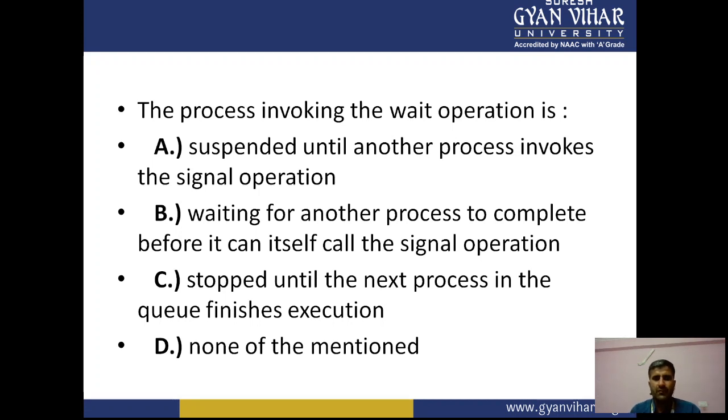The process invoking the wait operation is dash. Basically suspended until another process invokes the signal operation; waiting for another process to complete before it can itself call the signal operation; stop until the next process in the queue finishes execution; none of the above.